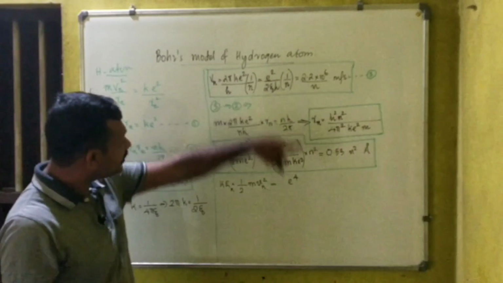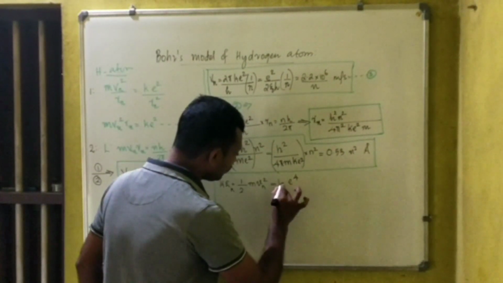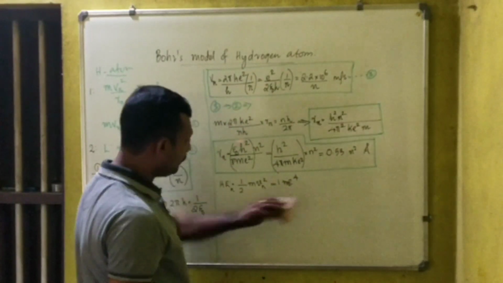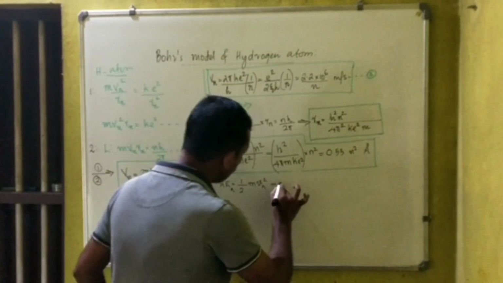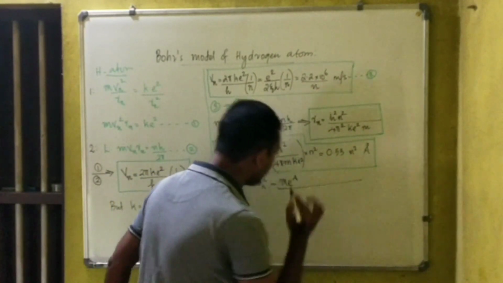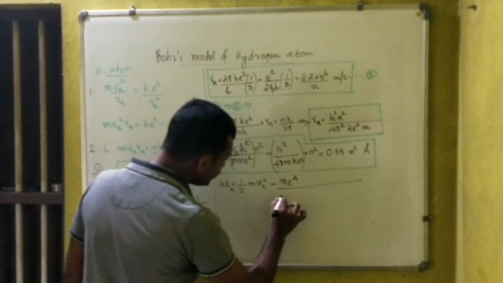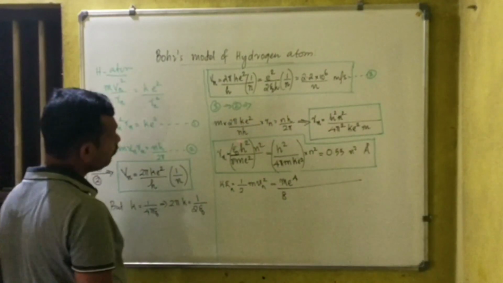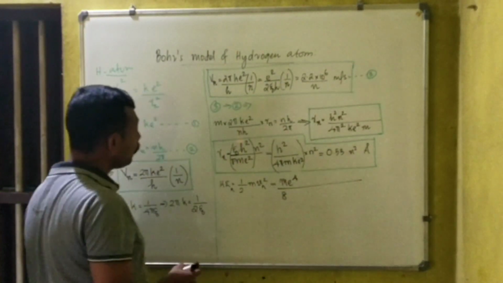So 1/2 is there. m e raised to 4 divided by 2 square, 4. 4 into 2 is 8. m is from here, e square, the whole square is e raised to 4.